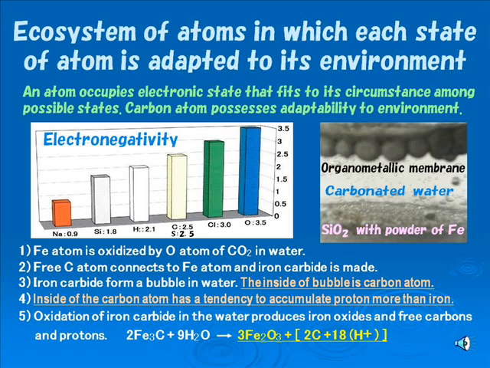The electronegativity of the carbon atom is larger than that of the hydrogen atom. Then, the iron atom takes an oxygen atom from carbon dioxide. The released free carbon atom connects with an iron atom and a compound of iron carbide is made. The iron carbide forms a bubble in water, where the inside of the membrane is carbon. The carbon has a tendency to accumulate protons more than the iron atom.